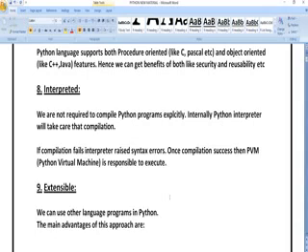Why does it run with an interpreter? In the C program, whatever program we have written, the complete program will be taken at a time for execution, and whatever errors you have in a program, it is going to display at a time, even if your program is 100 lines or 1000 lines. But in the concept of interpreter, if your program is having 100 lines or 10 lines or 50 lines, it is going to run line by line. If line number 1 is correct, then only it is going to execute line number 2. That is how an interpreter works.